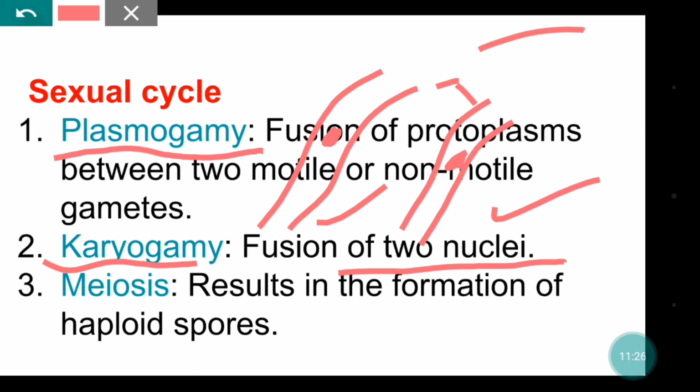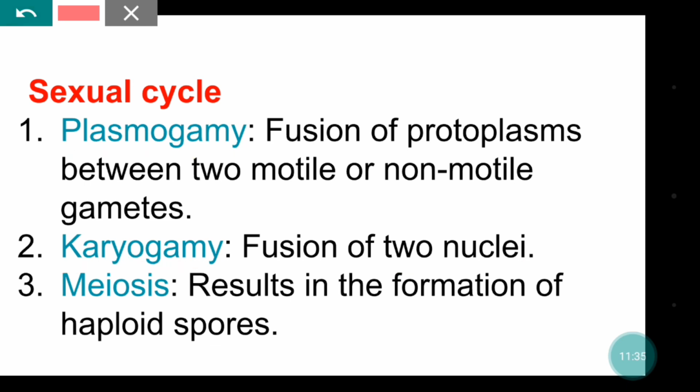So basically what happens in most of the fungi is that sexual and asexual reproduction are both found in sequence. Again meiosis occurs, haploid spores are formed, and haploid spores will grow and form mycelium, which will be haploid.